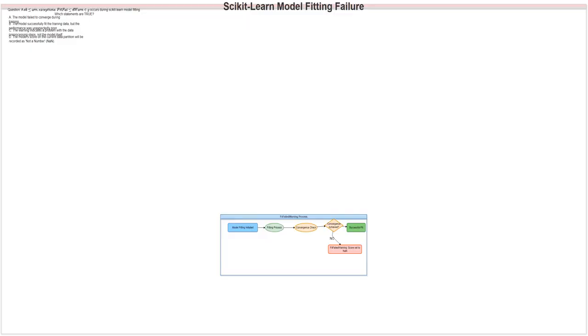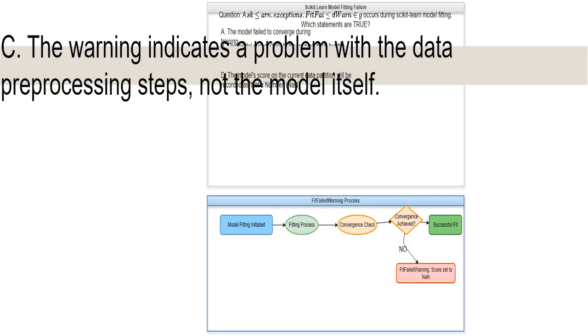This is the question presented regarding a specific type of warning from a machine learning library, Scikit-Learn, sklearn. It focuses on understanding the meaning and implications of this warning during the fitting process of a model. This summarizes the overall context of the quiz: a failure during model training using the Scikit-Learn library.